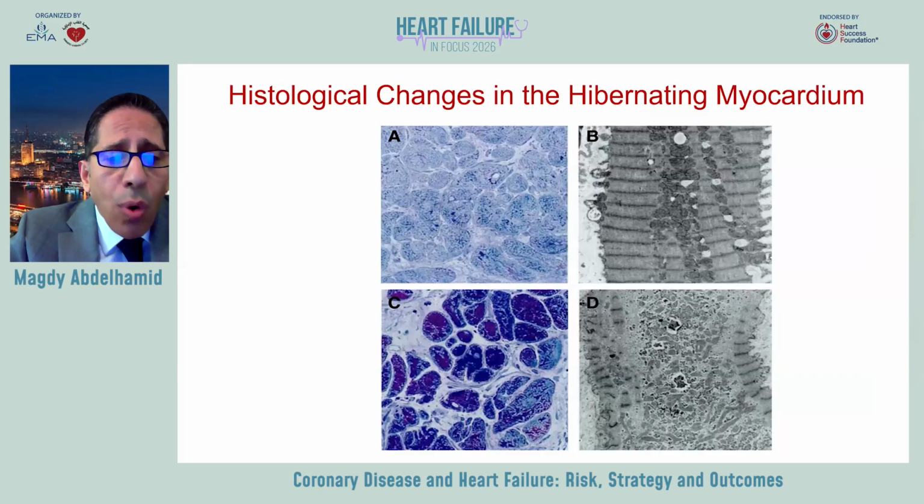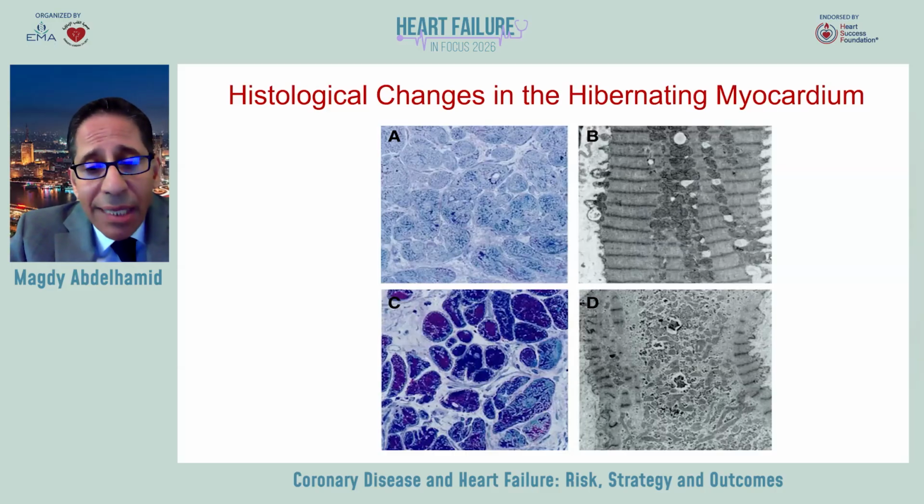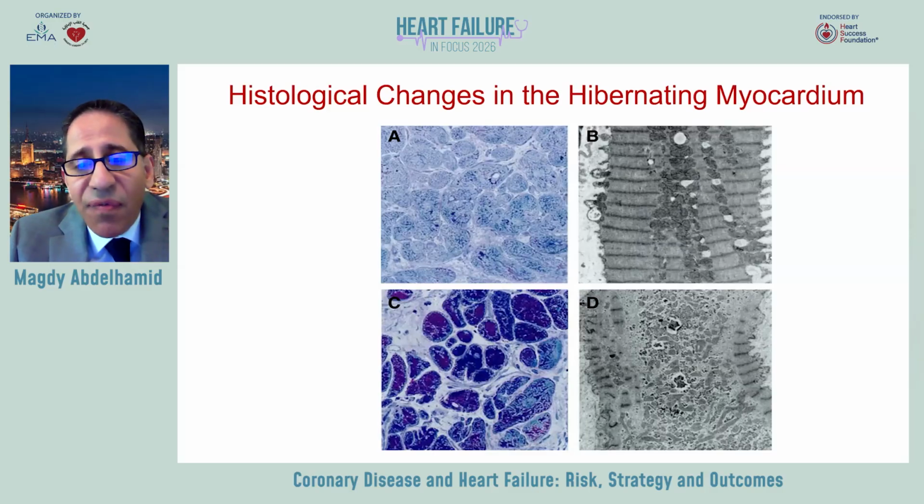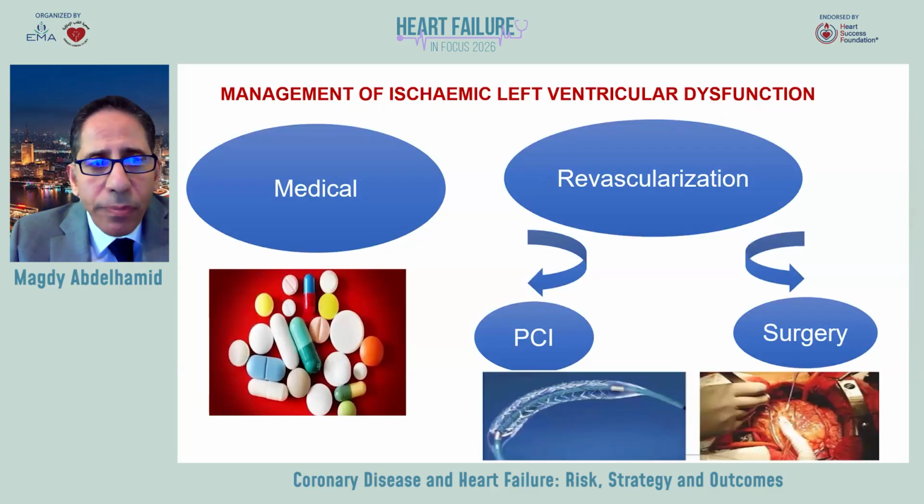But on the lower panel on the left, this is a light micrograph of a biopsy sample of human hibernating myocardium. And here, the cardiac myocytes are depleted of their contractile material and filled with glycogen. And on the right, this is a transmission electron micrograph of hibernating cardiomyocytes, and the myolytic cytoplasm is devoid of sarcomeres and filled with glycogen.